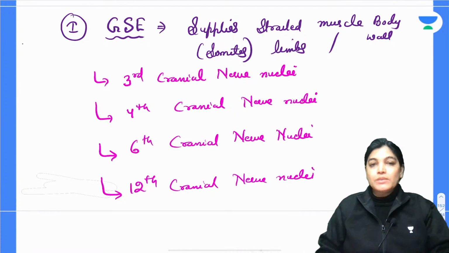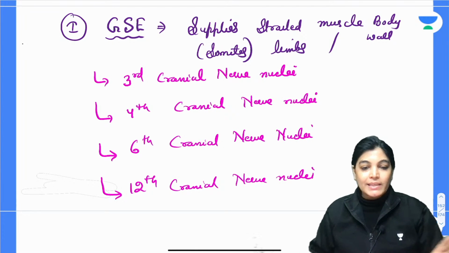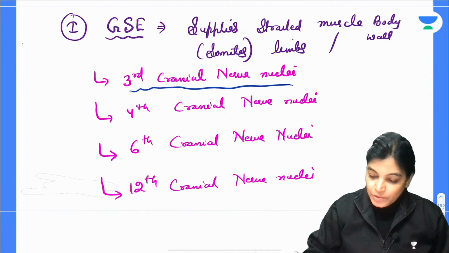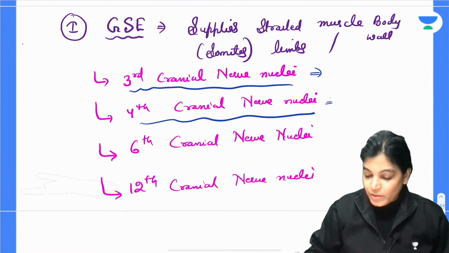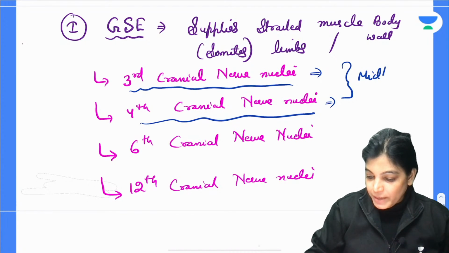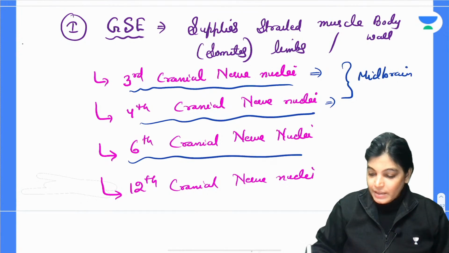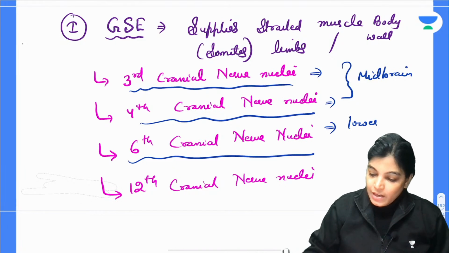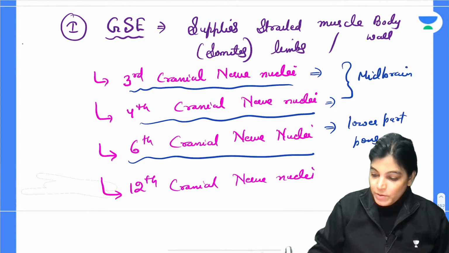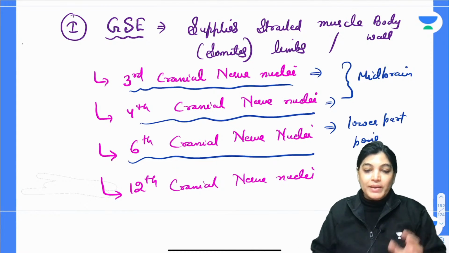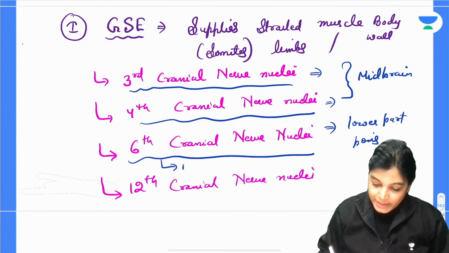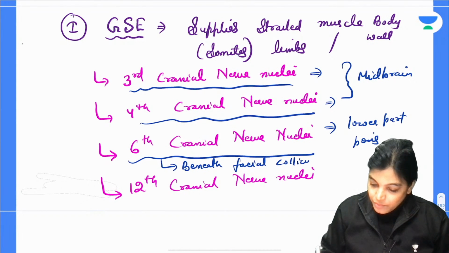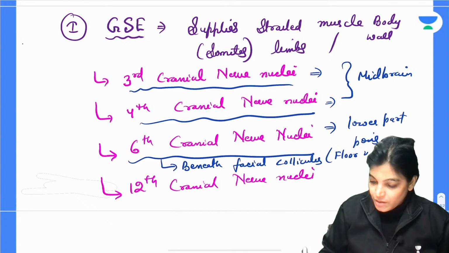Now, the next important point is the location. So let me write about the location. The 3rd and the 4th cranial nerve nuclei are both located in the midbrain. The 6th cranial nerve nuclei is located at the lower part of the pons. To be more specific, it is located beneath the facial colliculus in the floor of the 4th ventricle.